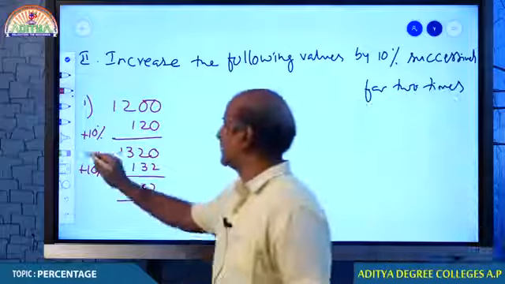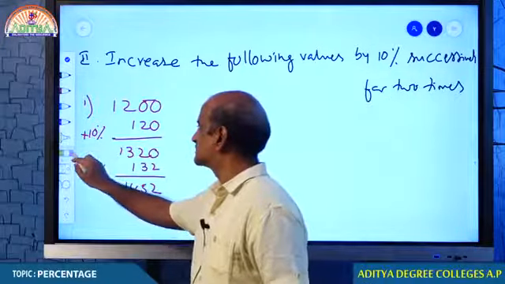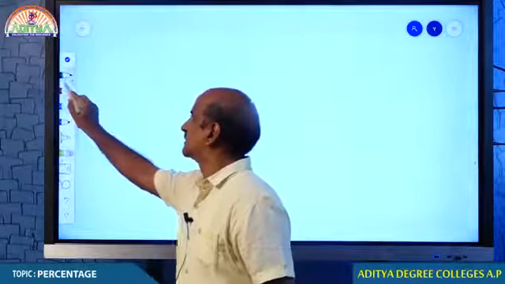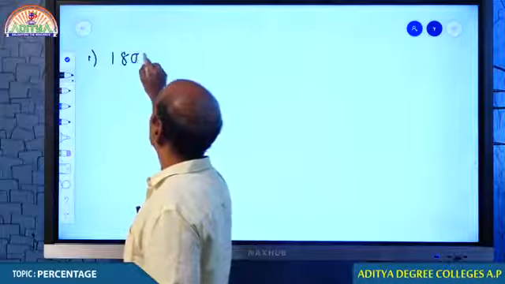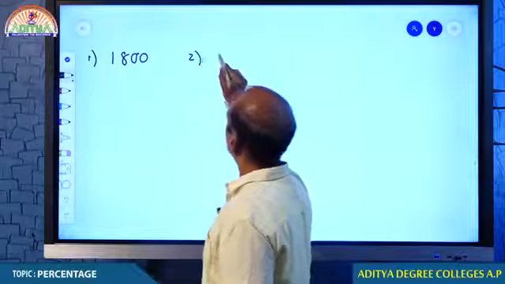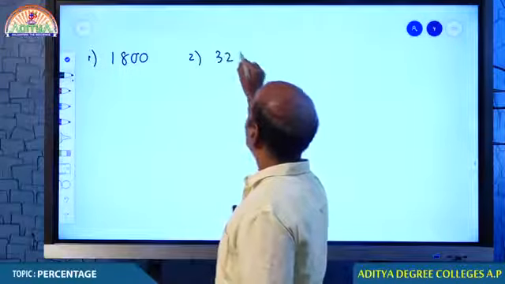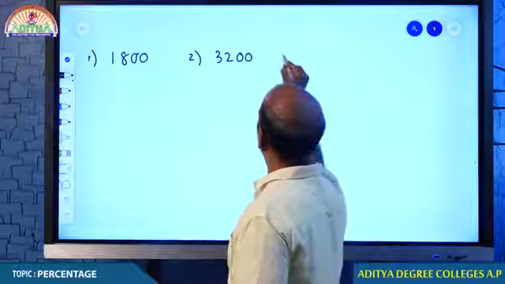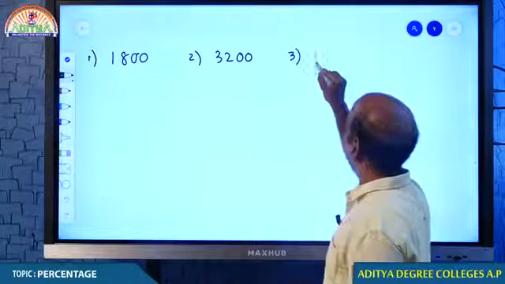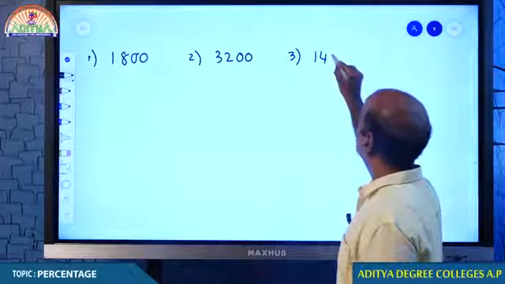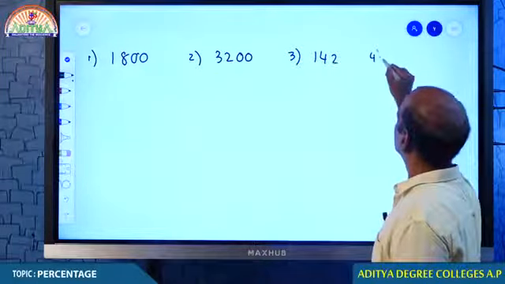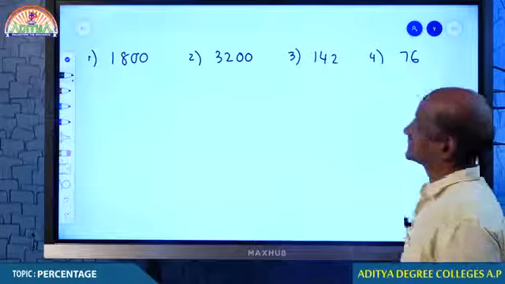I give some examples so that I just want to see how you are doing this, and then we go ahead. First one, 1800. Second one, 3200. Third one, 142. Fourth one, 76. Come on student.